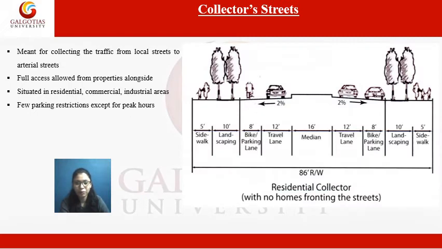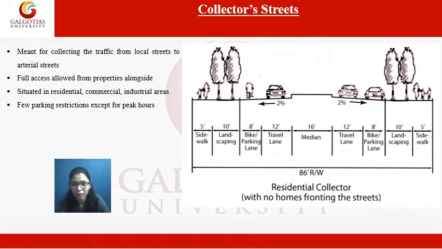As the name says, collector streets are those streets which collect the traffic from local streets to the arterial streets. Then these local streets are those streets which are situated in your residential block, your commercial block, and industrial areas, in which there are some parking restrictions except for peak hours.